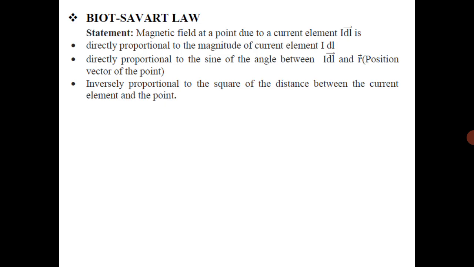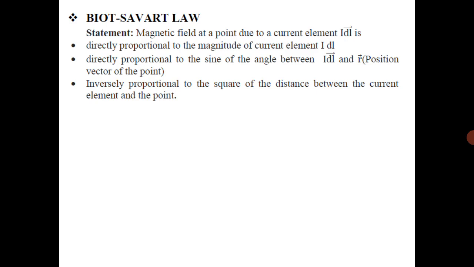If you know the expression dB equal to mu naught by 4 pi I dl sin theta divided by r square, then easily we can explain the Biot-Savart law as well as its statement. The numerator quantities you can use directly and the denominator inversely. So by using the formula, easily we can write the statement of Biot-Savart's law.